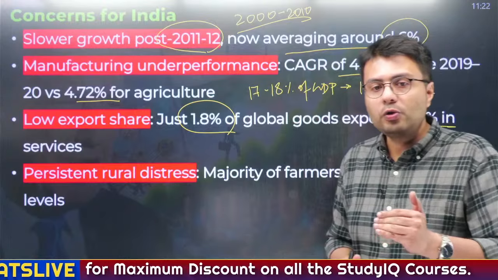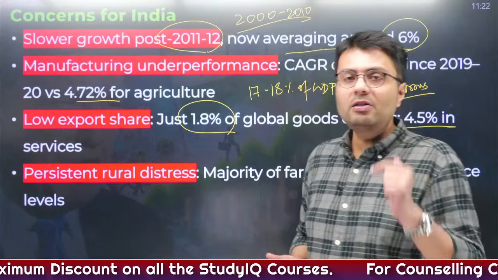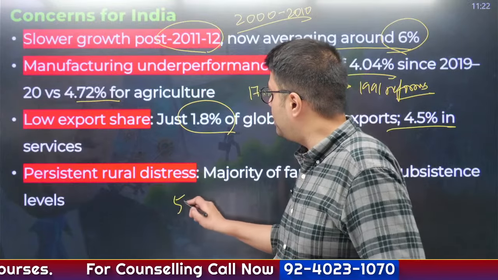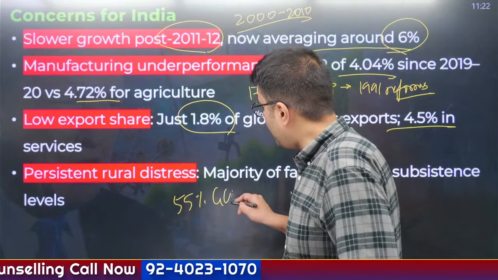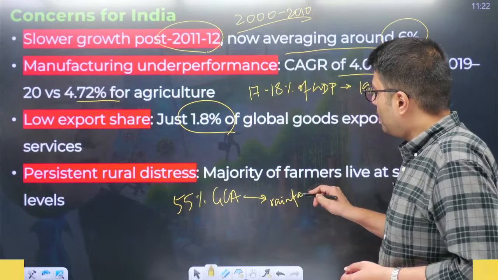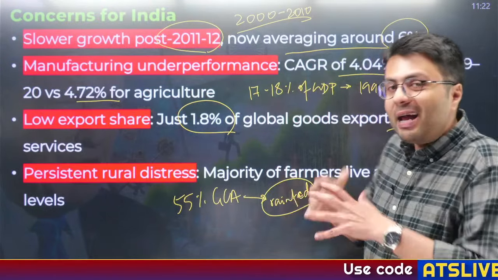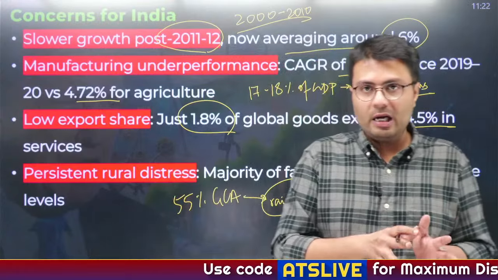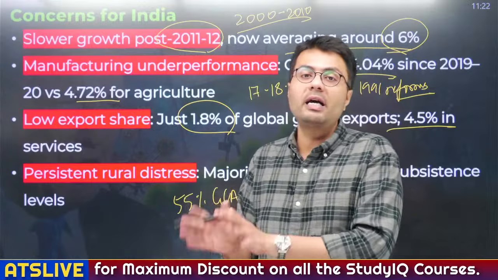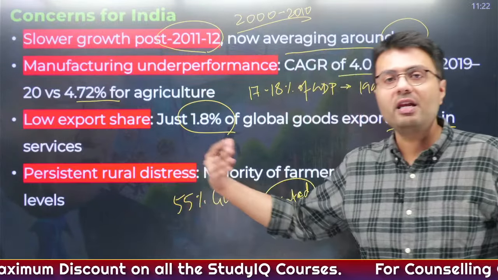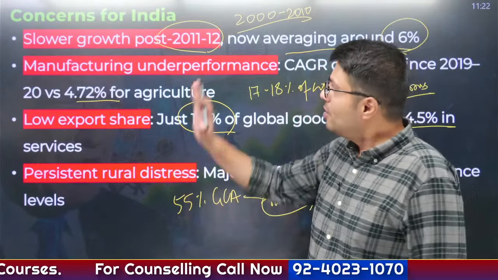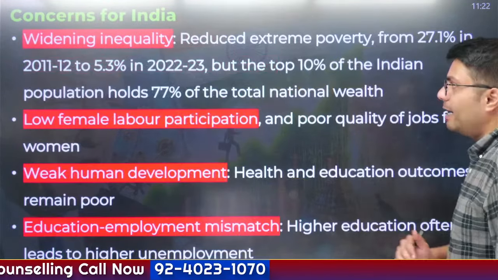Similarly, there is also rural distress, and this is due to the factor of rain-fed agriculture. As 55% of our total gross cropped area still remains rain-fed, rainfall is a very important parameter in the success or failure of agriculture. So if rainfall is good, our agriculture would be good, and if rainfall is not so good, our agriculture would suffer. So this invariably puts the lives and income of farmers at risk, right? So these are the concerns that exist for India.